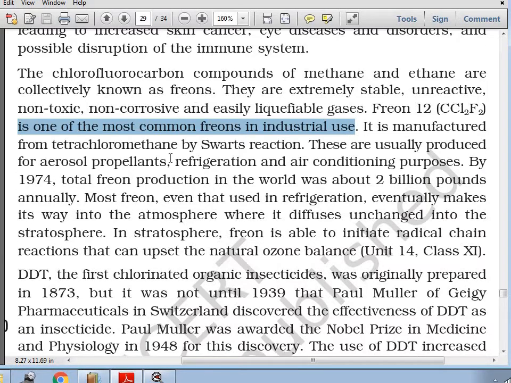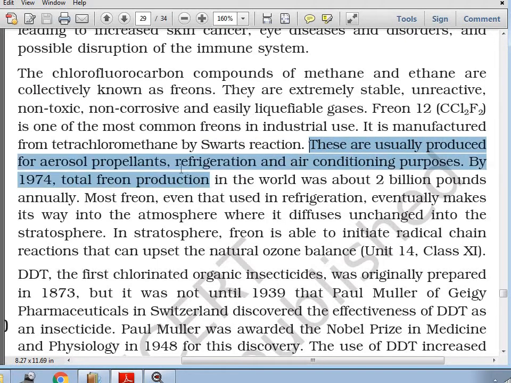It is manufactured by the Swarts reaction. You have already studied the Swarts reaction, where the alkyl fluorides are prepared. These are usually produced for aerosol propellants, refrigeration and air conditioning purposes.